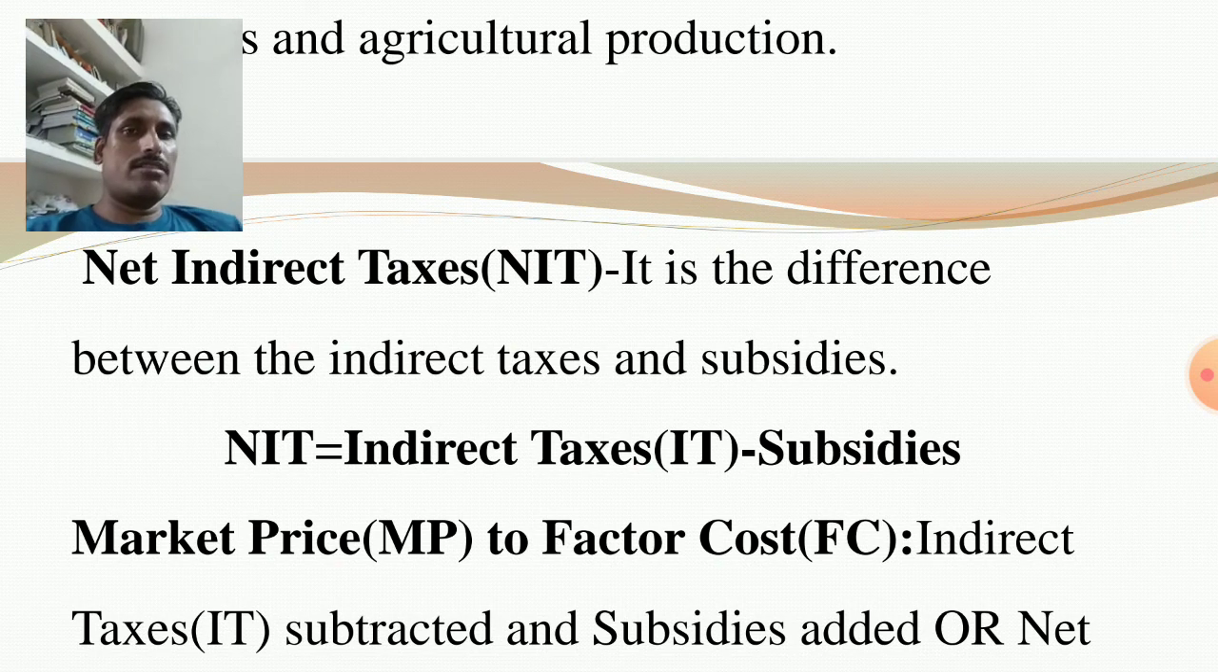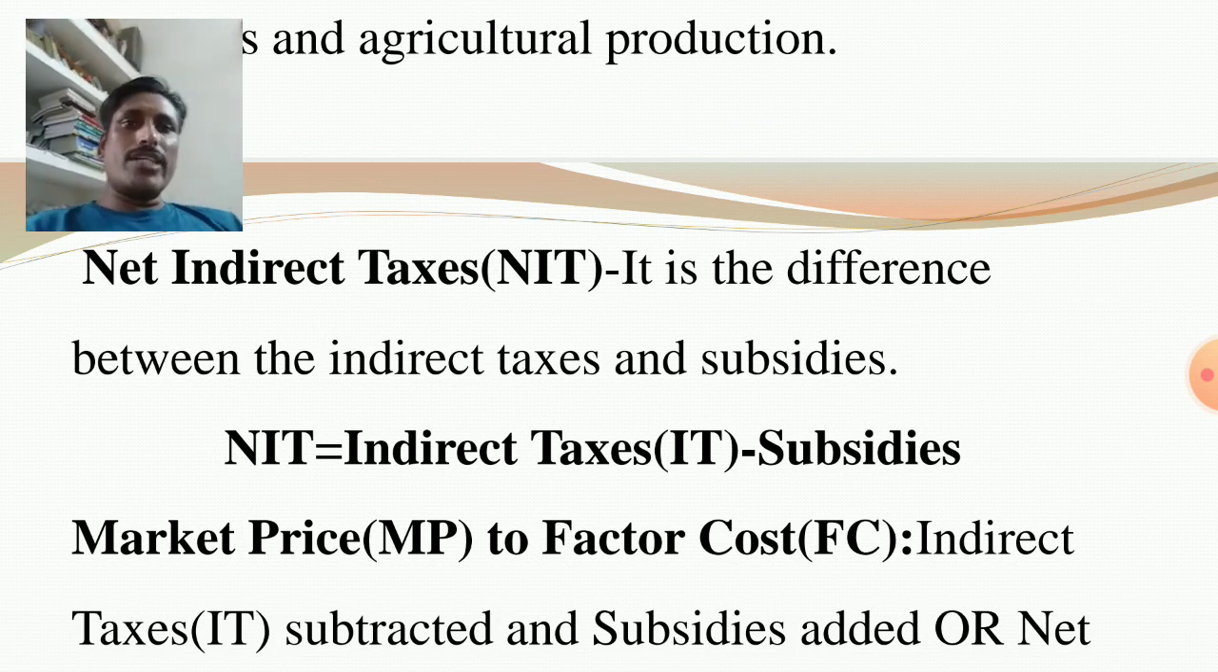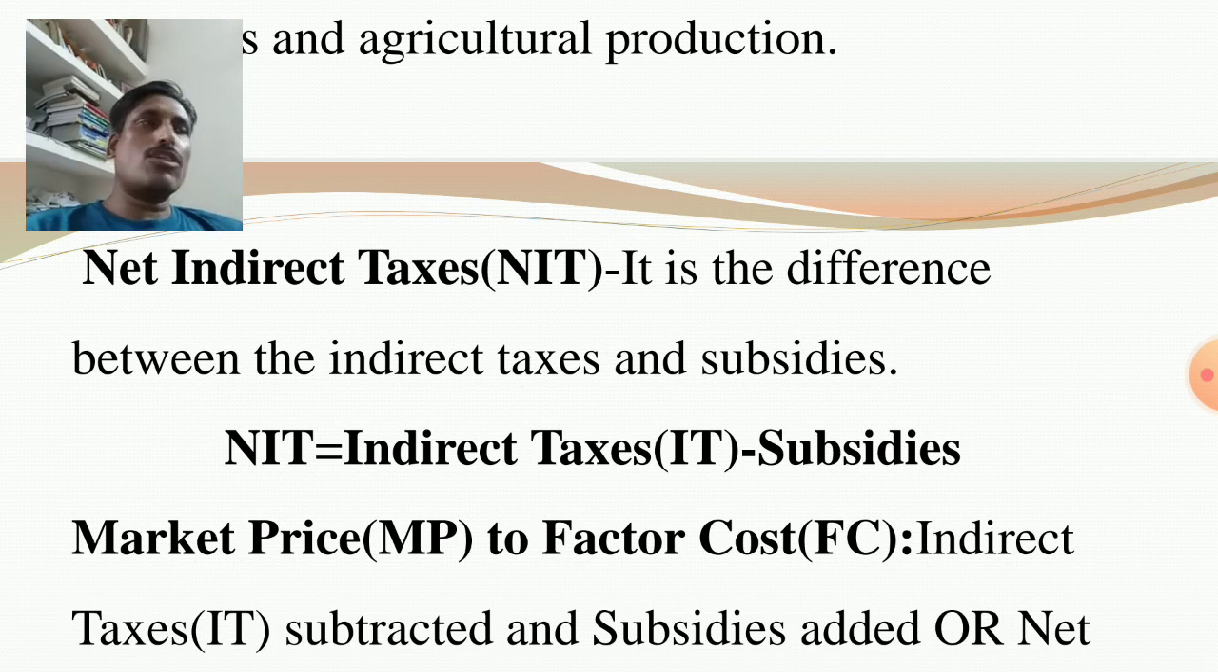Net means difference. So net indirect taxes, in abbreviated form, is NIT. Remember, it is the difference between the indirect taxes and subsidies. The symbol of indirect taxes is IT. Similarly, the symbol of market price is MP, and the symbol of factor cost is FC. Just remember these symbols, very important in national income calculation. So NIT is the difference between indirect taxes and subsidies. I have written NIT is equal to indirect taxes minus subsidies.